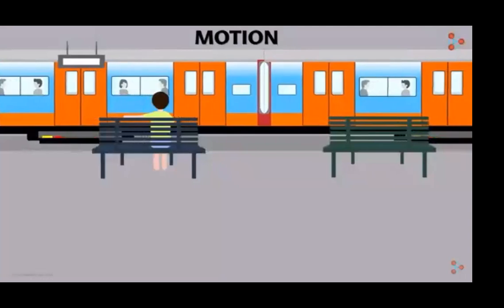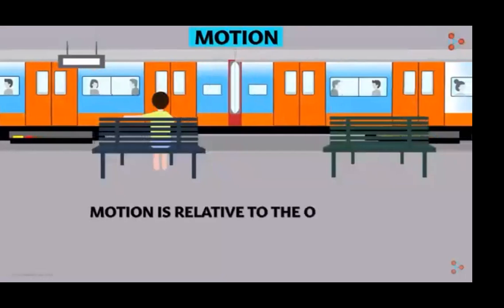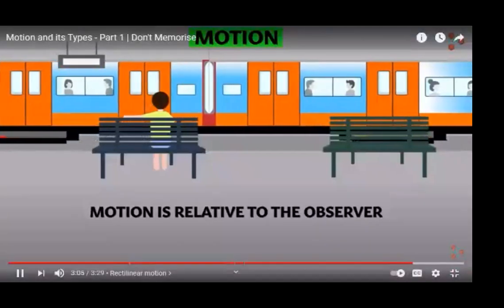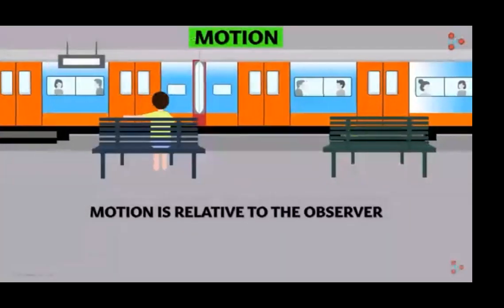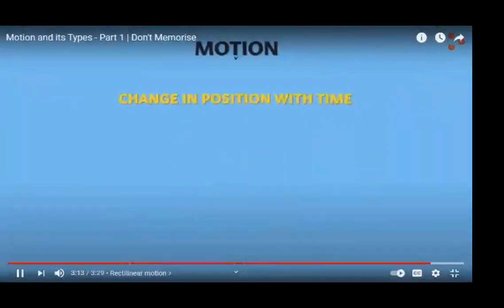What does this tell us? This means that the motion of any object is relative to the observer. For different observers, the motion may be different. We will learn more about this in higher grades. In this video, we understood the definition of motion.